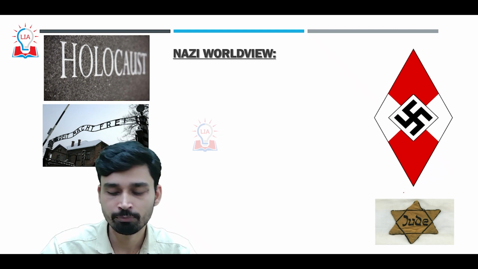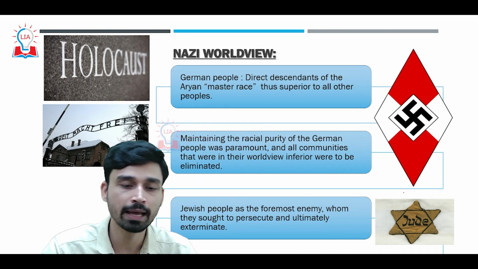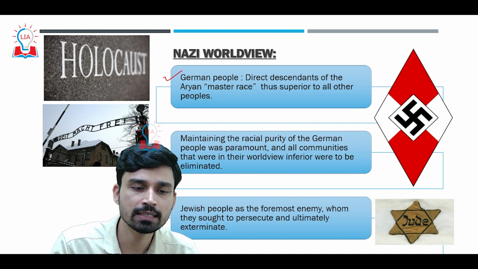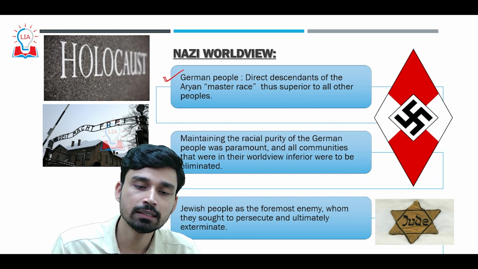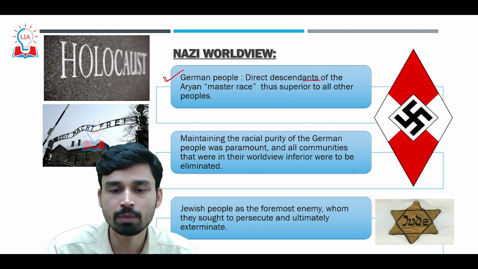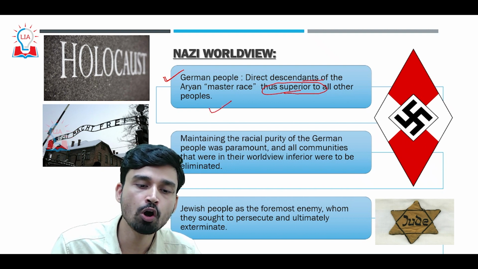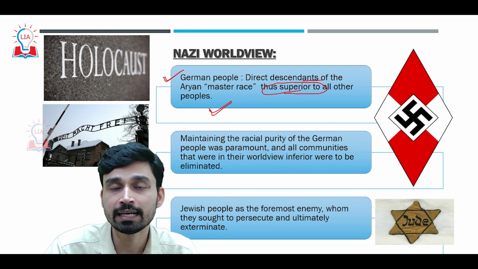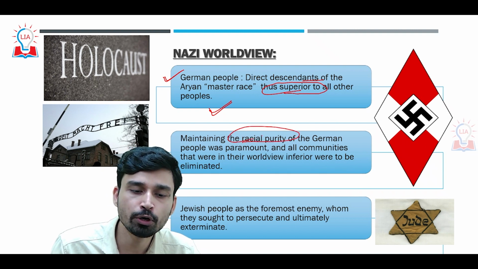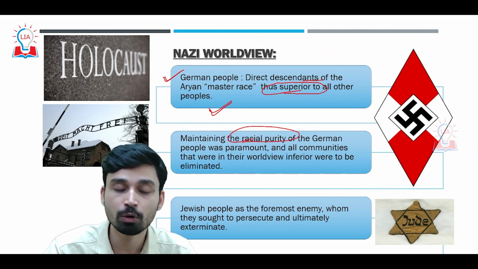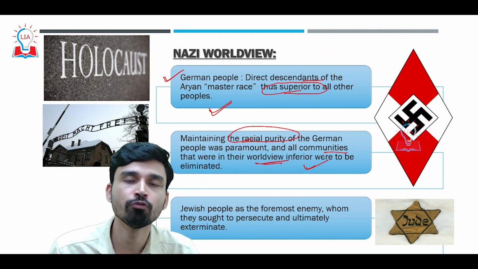Now, what was the main Nazi worldview symbolized by the Nazi flag? First of all, the Nazi worldview was that German people are the direct descendants of the Aryan master race, and thus superior to all other peoples and races. That is why the main objective of the Nazi Party was to maintain the racial purity of the German people. That was their paramount goal, and all communities that were inferior in their worldview were to be eliminated.